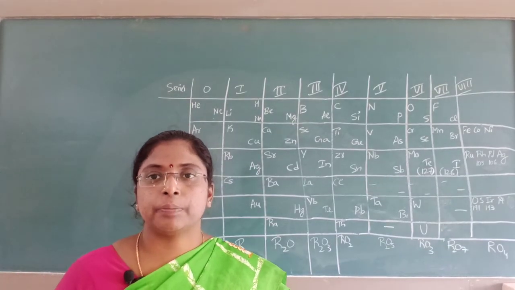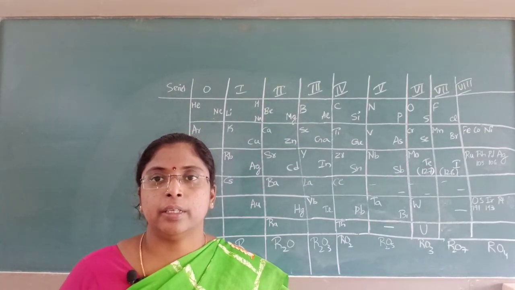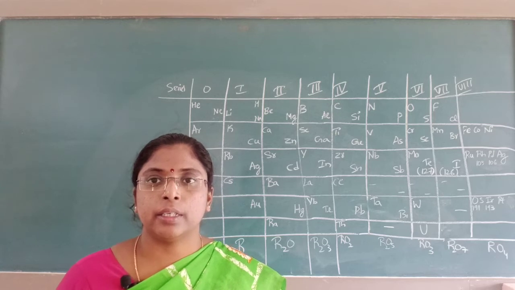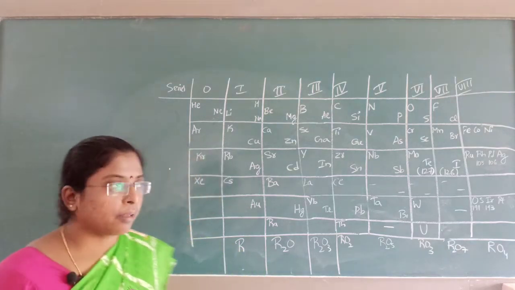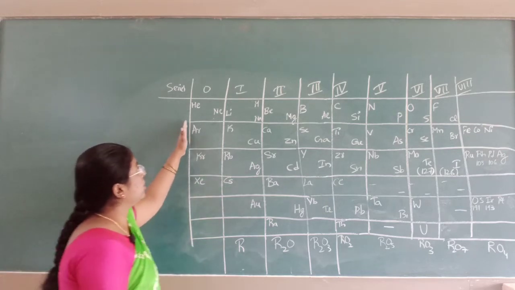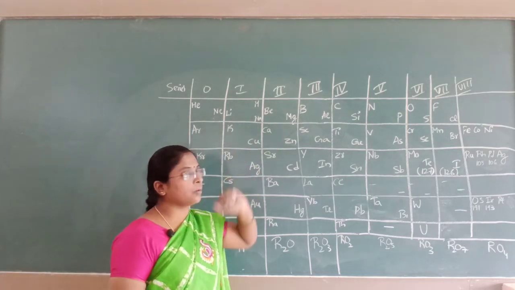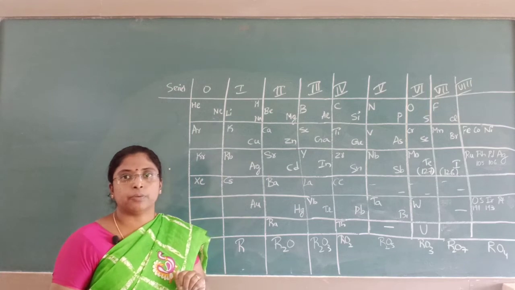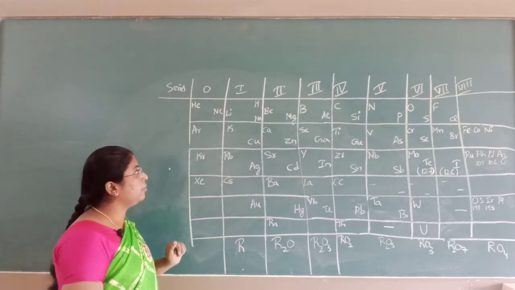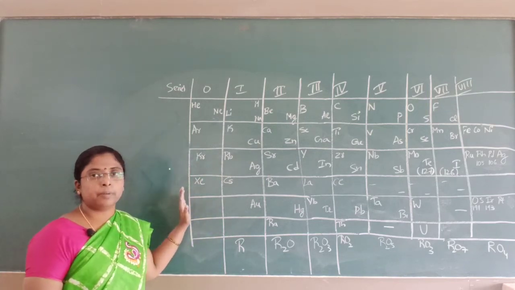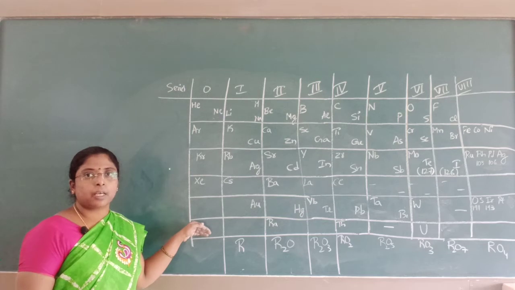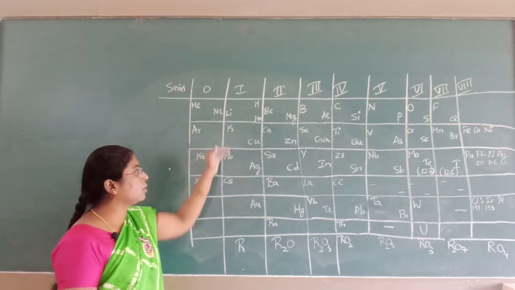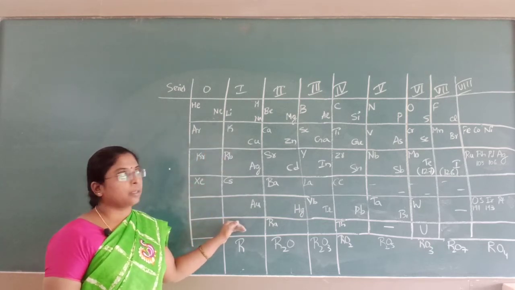In Mendeleev's periodic table, the elements are arranged in increasing order of their atomic weight. The elements having the same properties are grouped together.